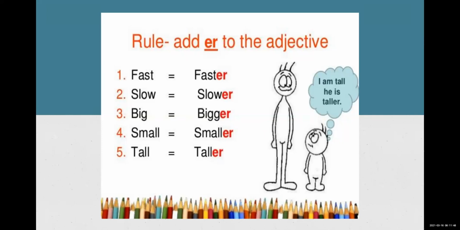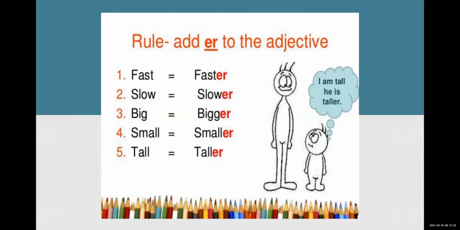That boy is faster than this. Ajit is faster than Sumit. You are comparing, so fast is becoming faster. This is a rule: we have to add er to the adjective of that sentence. Fast is the adjective, and we are adding just er, so it has become faster. Second one is slow. Slow will become slower, again er. Big will become bigger. Small will become smaller. Tall will become taller.